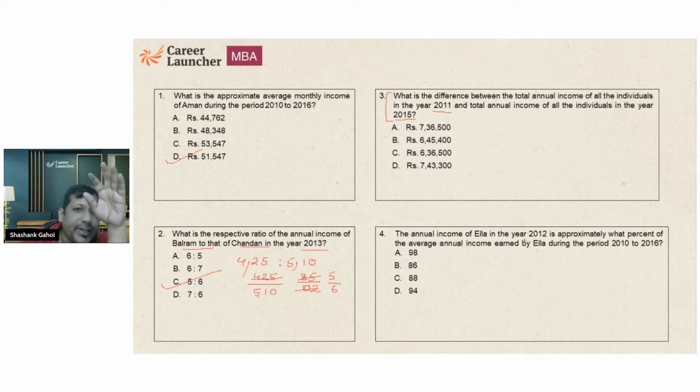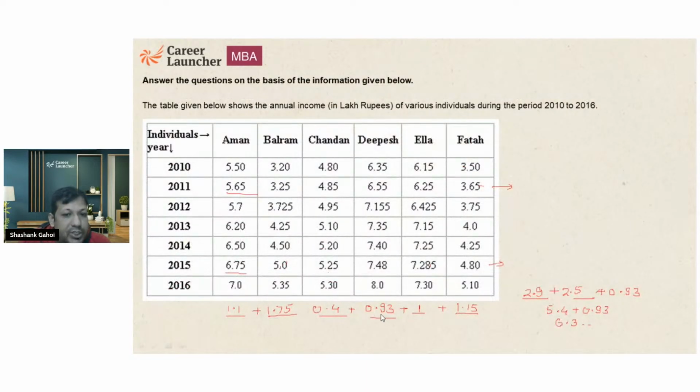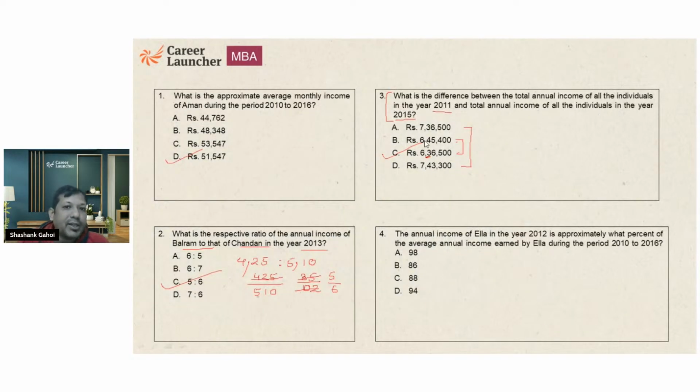So a little bit of approximation. I haven't done a lot of approximation. I have done very little approximation on the second point of decimal. So this place is anyhow going to be right for me. That's what we are supposed to do, because when you look at the options, they are very close. So you can't do a lot of approximation. I haven't taken 0.93 as one, because in that case you might end up either at option B or at option C. So both values are possible if you take 0.93 as one. That's the reason I have approximated very little.